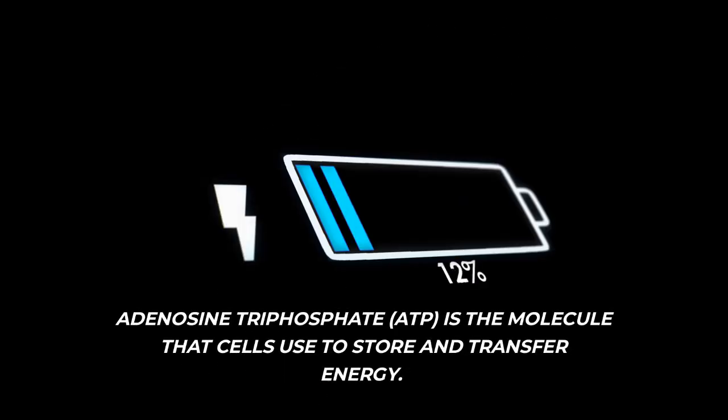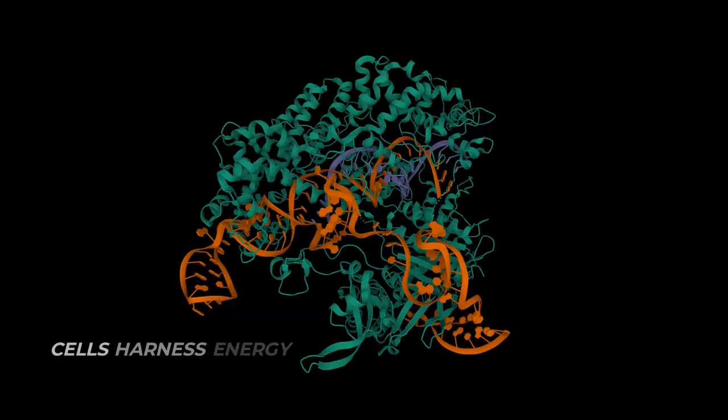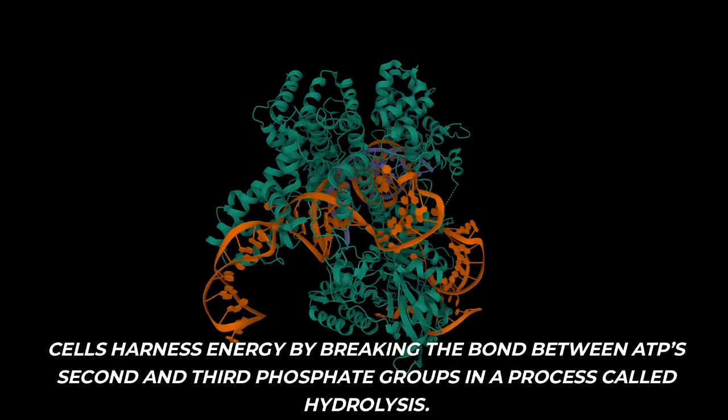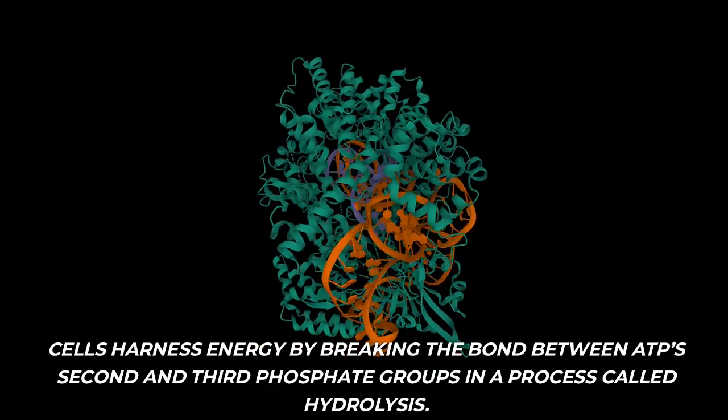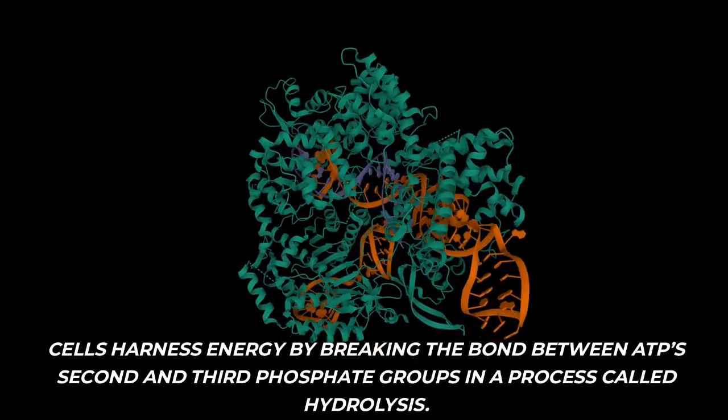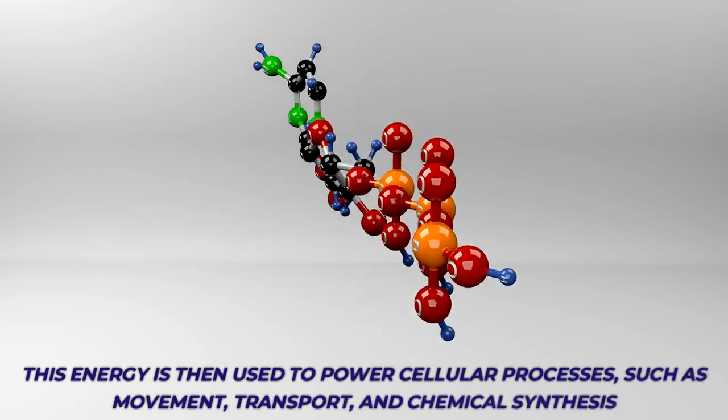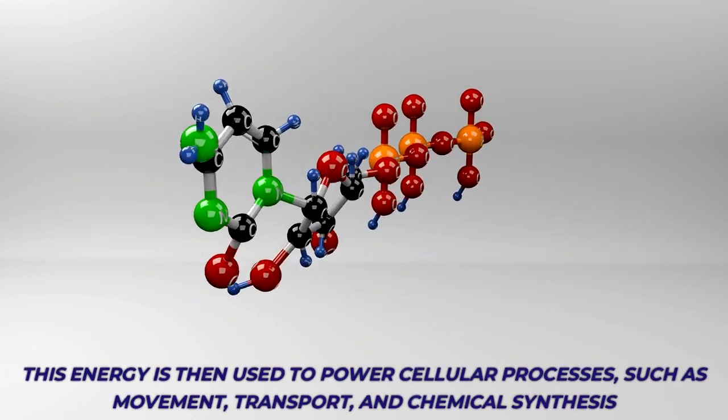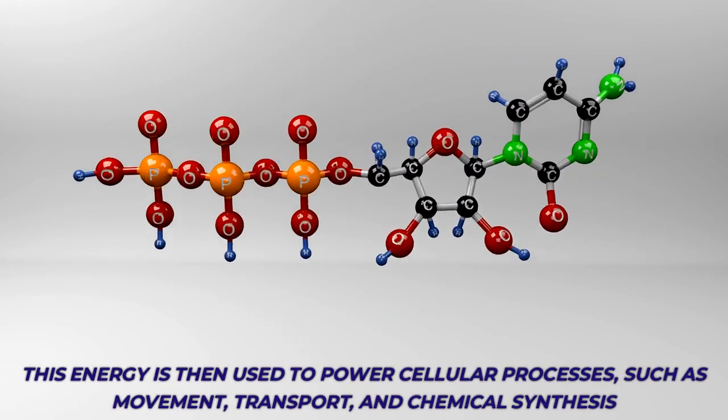Adenosine triphosphate, ATP, is the molecule that cells use to store and transfer energy. Cells harness energy by breaking the bond between ATP's second and third phosphate groups in a process called hydrolysis. This energy is then used to power cellular processes, such as movement, transport, and chemical synthesis.